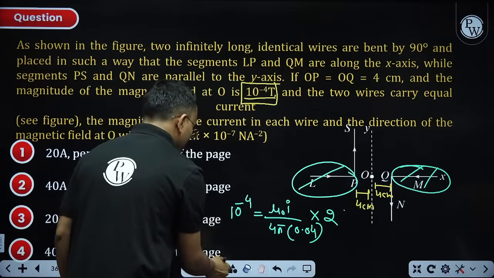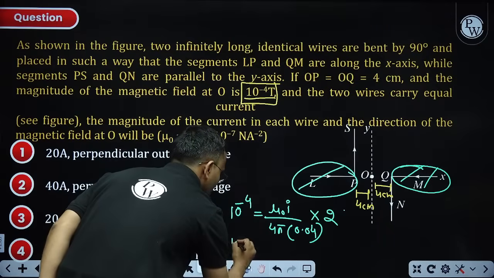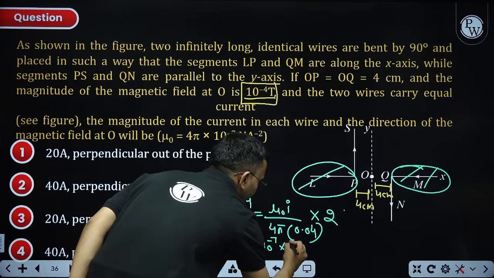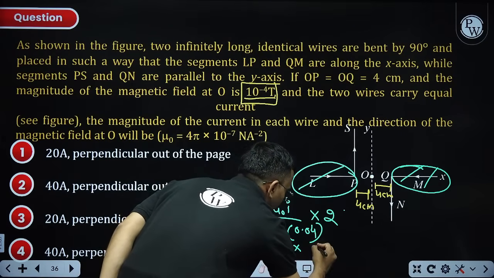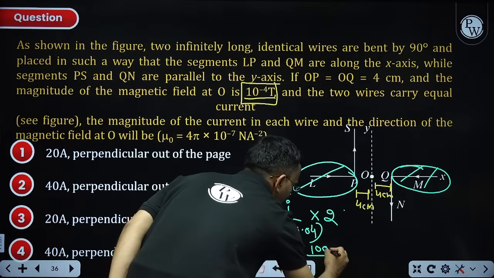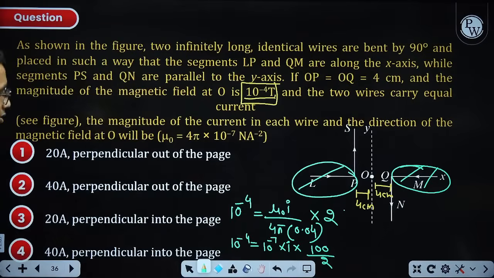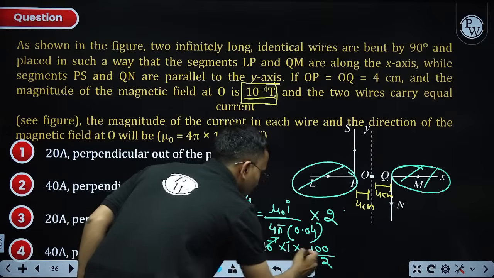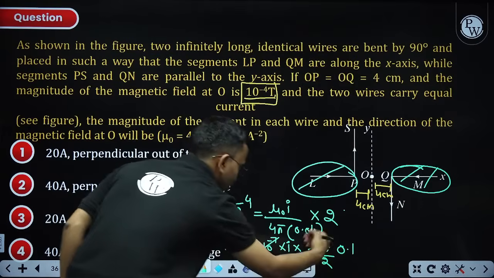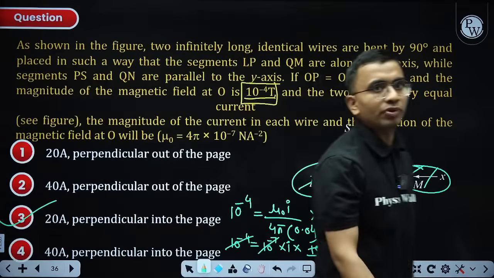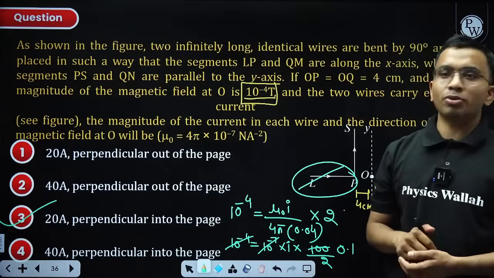Mu naught by 4 pi is 10 to the power minus 7. So you can write 10 to the power minus 4 is equal to 10 to the power minus 7 into I into 100 divided by 2. So 10 to the power minus 3 will become 0.1 here, meaning 20, I comes out to be 20. Current comes out to be 20 and the direction comes out to be into the plane.